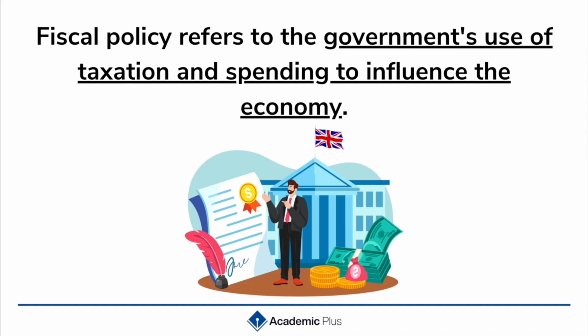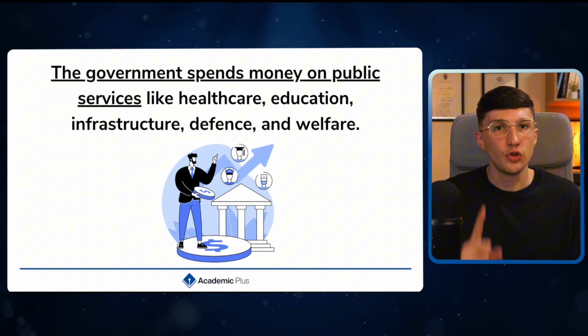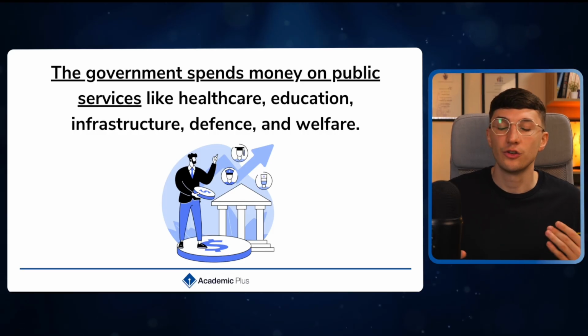So what tax are they charging people? What tax are they charging businesses? Whether that's direct tax of income and corporation tax or indirect tax with VAT, because this will influence the spending in the economy. So as we said, if taxes go up, people have less disposable income, businesses have less to reinvest.